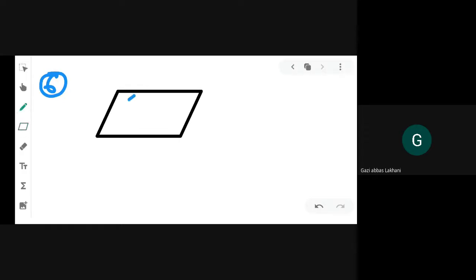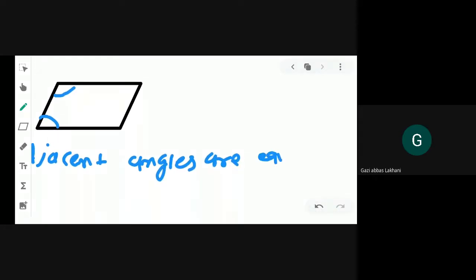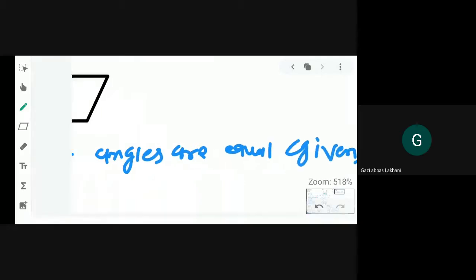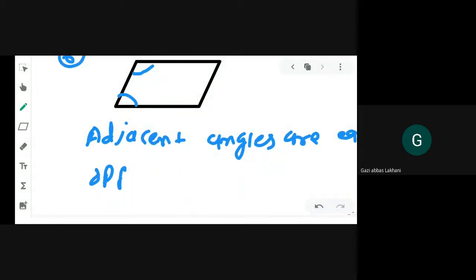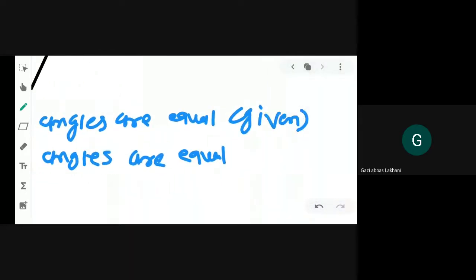In a parallelogram, it is given that these two adjacent angles are equal. Adjacent angles are equal. In bracket, we can write here, it is given, right? And we know that opposite angles are equal. Opposite angles are equal, so we can say that it is our property of parallelogram.